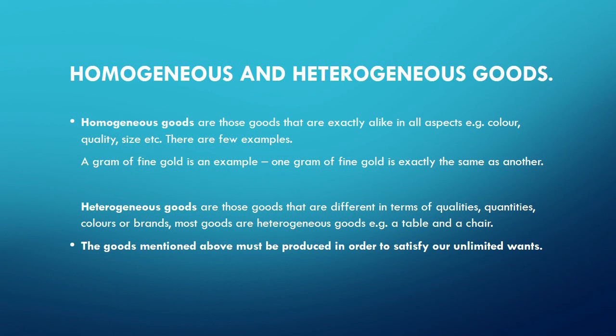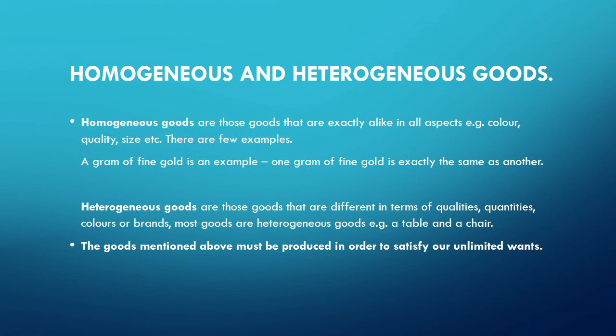The other classification is the heterogeneous goods. Hetero means different. These are goods that are different in terms of quality, quantities, color, or brands. Most goods are heterogeneous, e.g., a table and a chair.